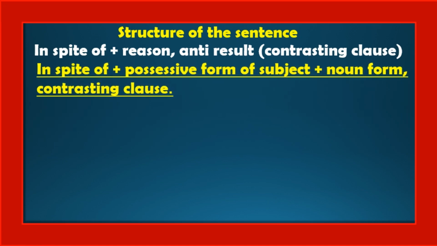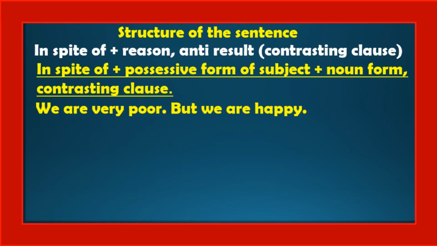The first structure: in spite of plus possessive form of subject plus noun form, comma, contrasting clause. Already we discussed this with an example. Once again, look at this example. We are very poor, but we are happy.